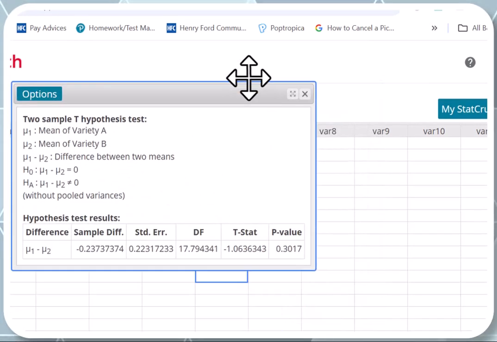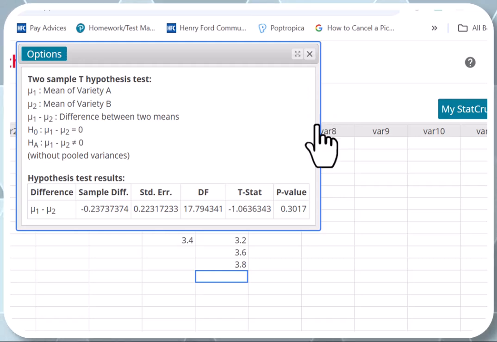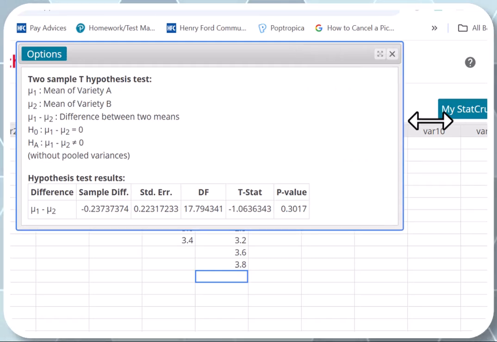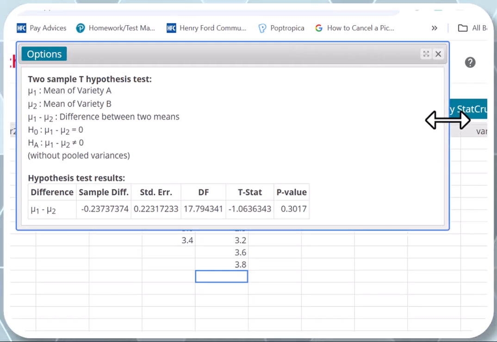Compute, and alpha is 10%. Step number 2, the test statistic is negative 1.064. Step number 3, the p-value is 0.3017, which is bigger than alpha. You fail to reject H0, and if you fail to reject H0, you make a conclusion.